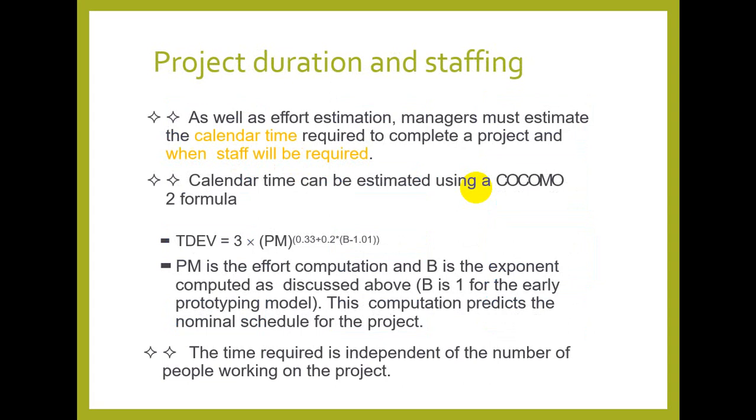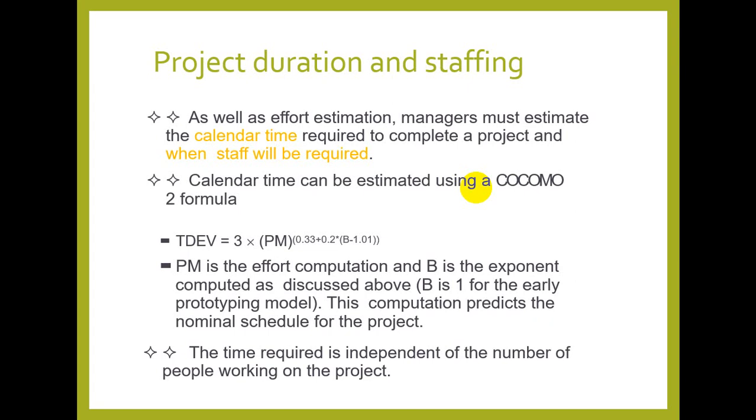So we have to estimate the human resource, how much staff we have, is it enough, do we have to hire other people, do we have to give something to a third party, whatever resources we have in terms of human resource, and how much time we need to complete the project.